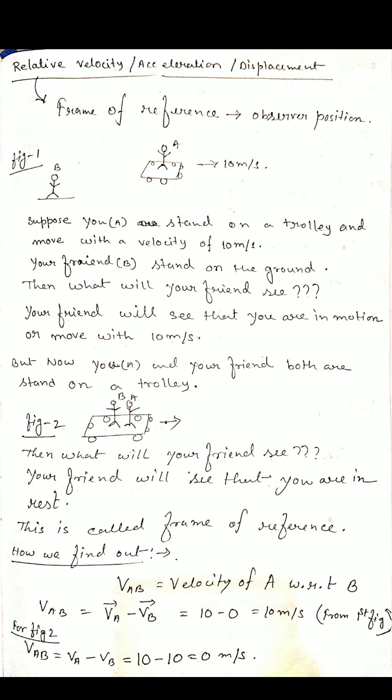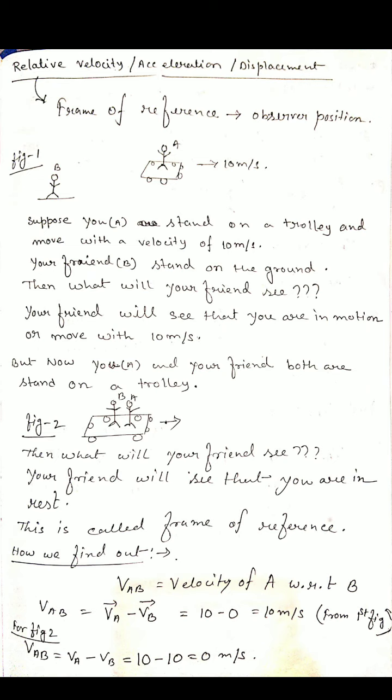So we write the velocity of A with respect to B as VAB. We find the velocity of A, so A is written first, with respect to B, so B is written after A. VAB is called the velocity of A with respect to B, and it can be written as VAB equals VA vector minus VB vector.